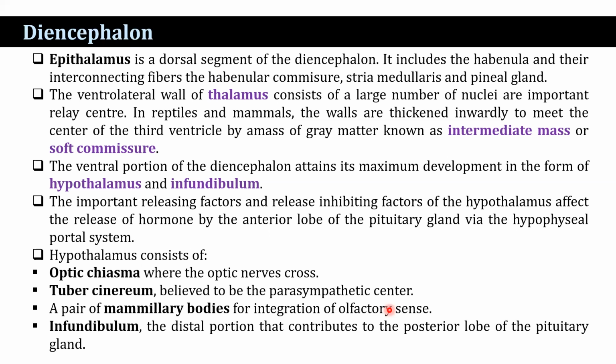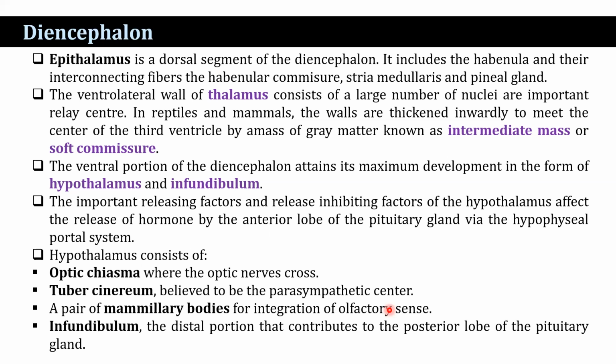Now, the ventrolateral wall of the thalamus consists of a large number of nuclei that are very important relay centers. Significant centers are the lateral and medial geniculate bodies, which relay optic and auditory impulses respectively. In reptiles and mammals, the walls are thickened inwardly to meet at the center of the third ventricle by a mass of gray matter that is known as the intermediate mass or soft commissure. The thalamus plays an important role in regulating states of sleep and wakefulness.